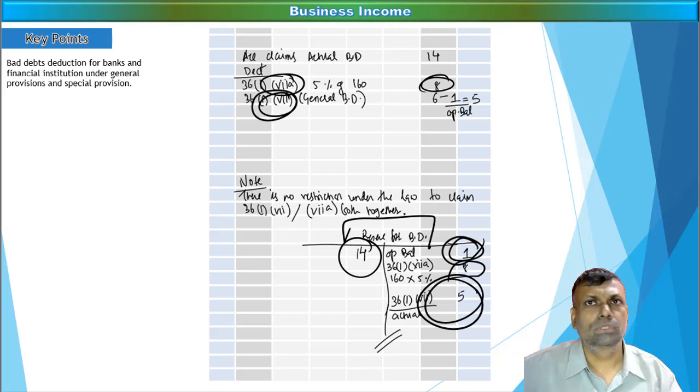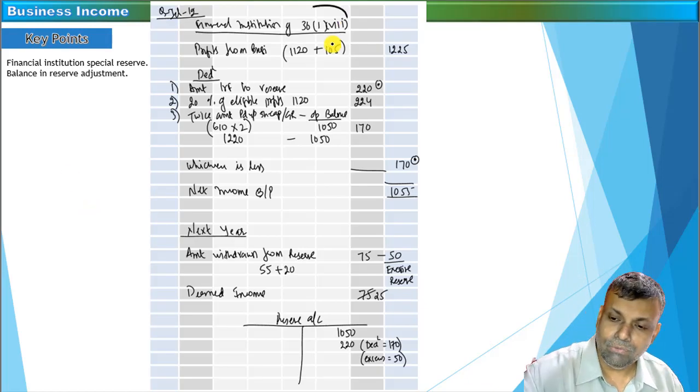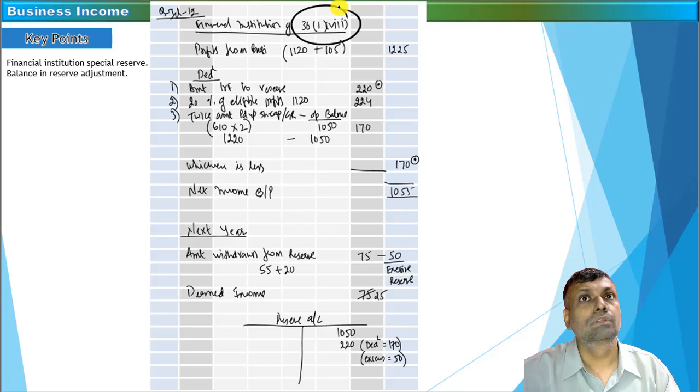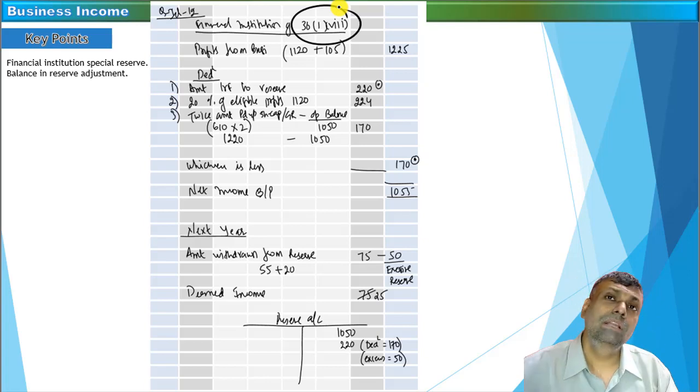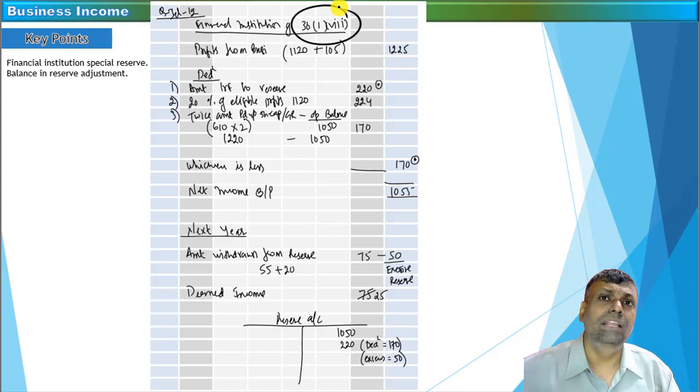You should see the couple of questions very importantly on this particular front that we have already solved. Section 36(1)(viii), friends, is another very important area with respect to the financial institution. This particular section says that you have to create a reserve, and just by creating a reserve,